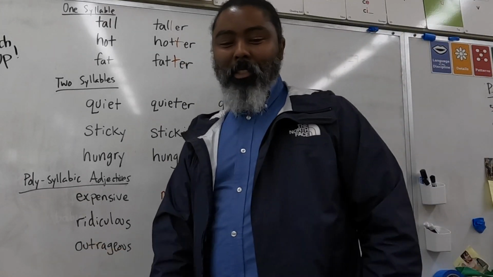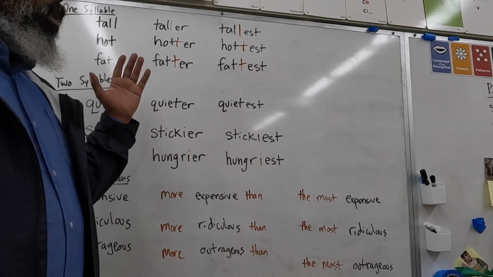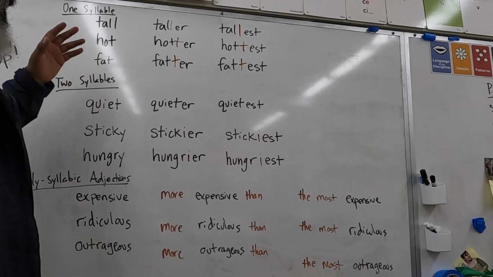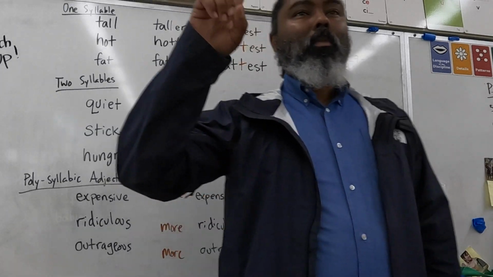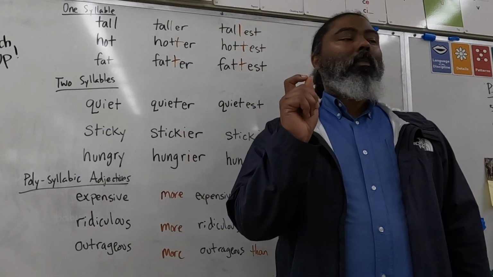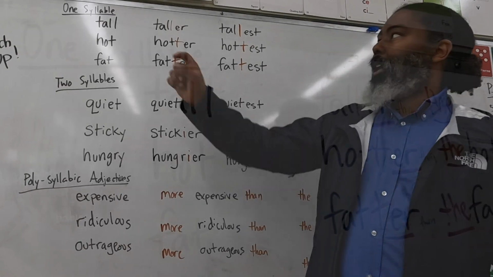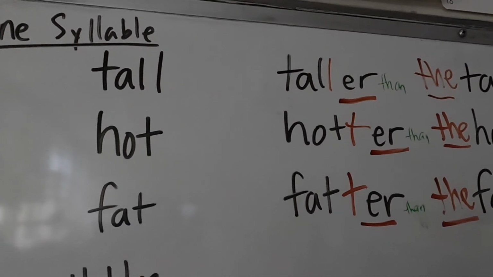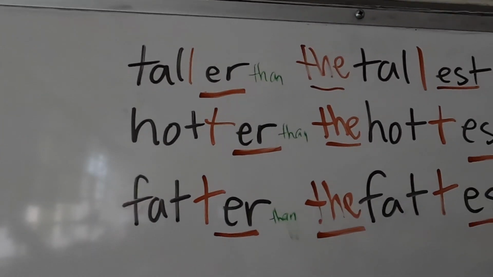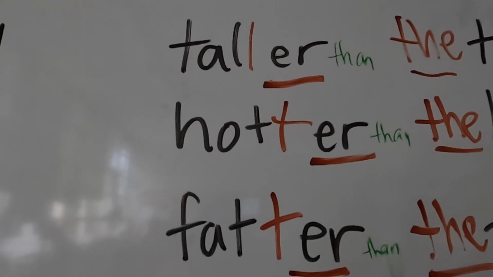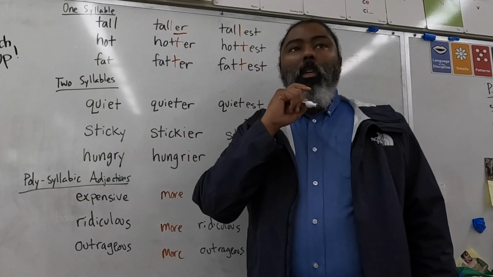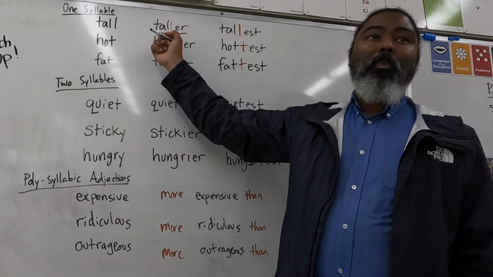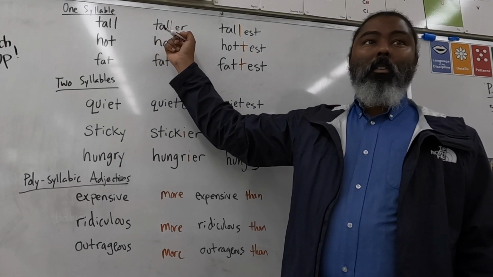We're going to go over this lesson. This lesson is about comparatives as well as superlatives. All right. If you have an adjective with one syllable, like tall, to make the comparative, we add ER. So, how do we say the comparative, Carlos? Taller. All right.